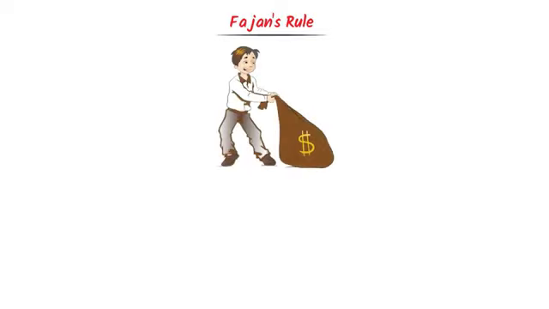Fajans rule. To learn Fajans rule, let me give you one example. Consider this man pulling this sack. We know that when we pull something soft, it usually gets distorted or deformed. Similarly, this man is pulling this sack and it gets deformed.